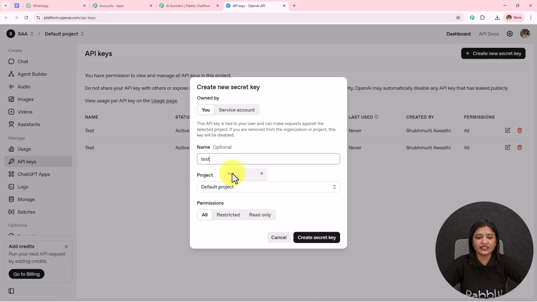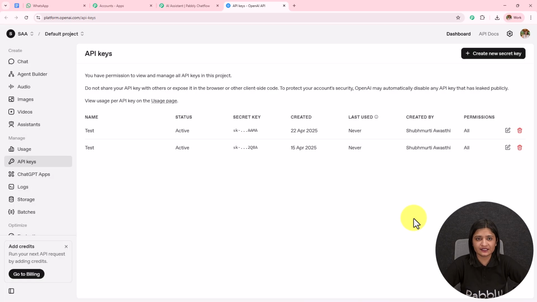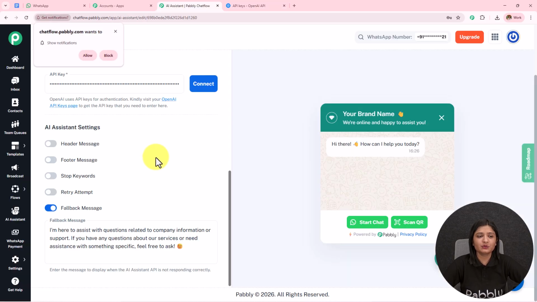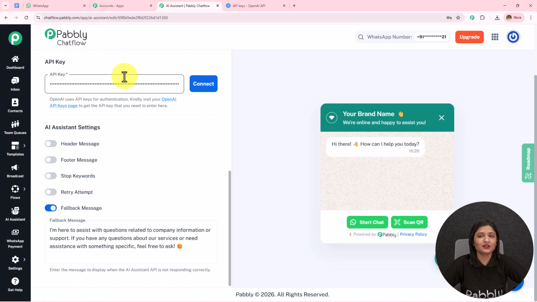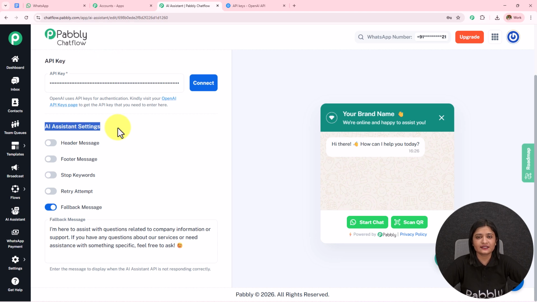First you have to provide the key name. So let's say the key is test. The project will be the default project, the permissions will be all, and then I simply have to click on create secret key. A new API token will be provided to me, which I need to copy and paste over here. Now I have this AI assistant settings.